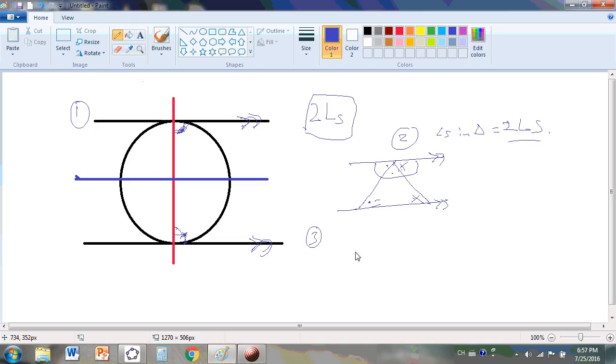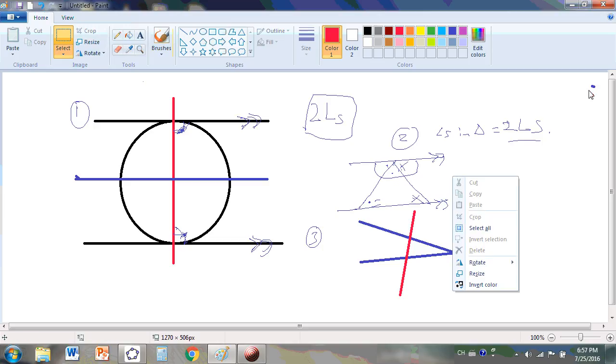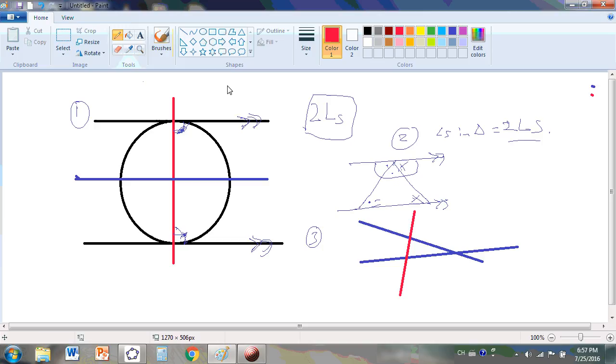Number three states that if you are given any two lines like that and like that, which are not parallel, and you pass a transversal through them, what this theorem states, and I'll call it the Gabriel theorem because nobody ever bothered to give it any attention, or if they did notice it, they didn't realize the significance of it, is that the sum of the co-interior angles on either side of the transversal is always the same, no matter how you move this transversal over these two non-parallel lines.